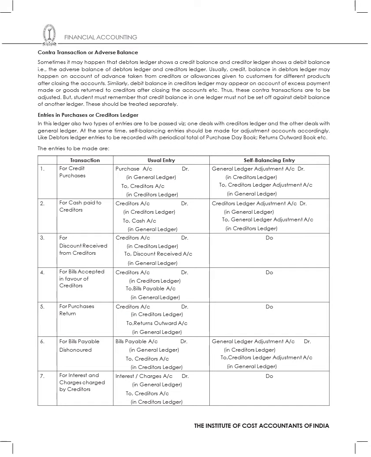Then the fourth scenario is for bills accepted in favor of creditors. If there are any bills accepted, creditors account debit to bills payable account. And in self-balancing, no entry will be there. Then for purchase returns, creditors account debit to returns outwards account, and in self-balancing entry the same effect will be there. Then for bills payable dishonored, bills payable account debit to creditors account. In the case of self-balancing, general ledger adjustment account debit to creditors ledger adjustment account.